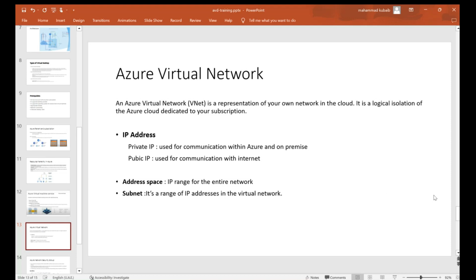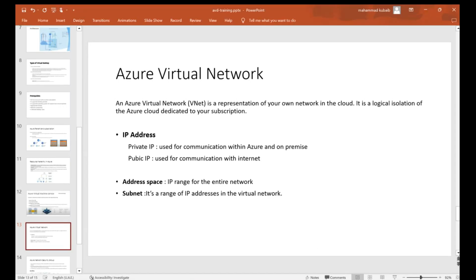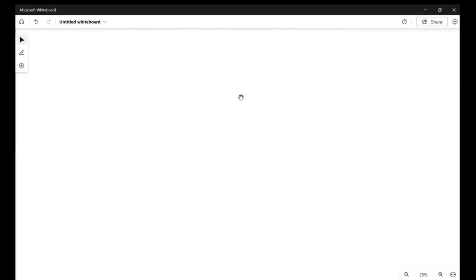So Azure Virtual Network is a representation of your own network in the cloud. It is a logical isolation of Azure cloud dedicated to your subscription. So what is Azure Virtual Network, or what is Vnet? Let's go to our whiteboard and we'll see what is Vnet.